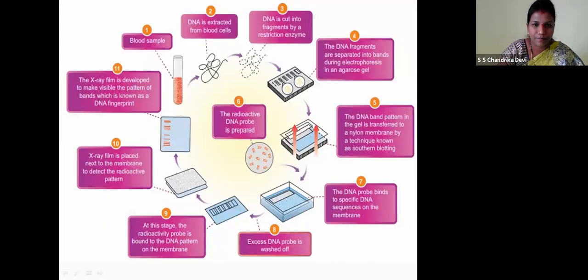The sample is taken. Now it is treated with restriction endonucleases, so the fragments are made. They are separated into bands by gel electrophoresis, children. So it is added with the probes, and the excess probe has to be washed off. Now a radioactive probe is administered. So the X-ray film is placed next to the membrane to detect the radioactive pattern.